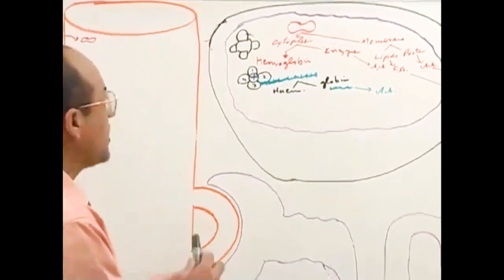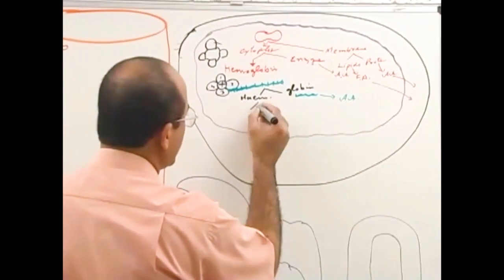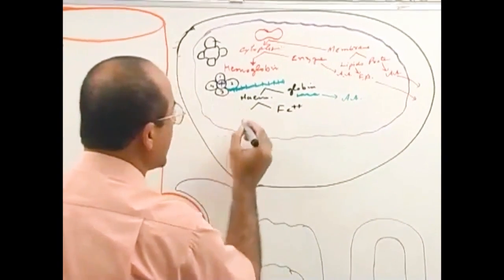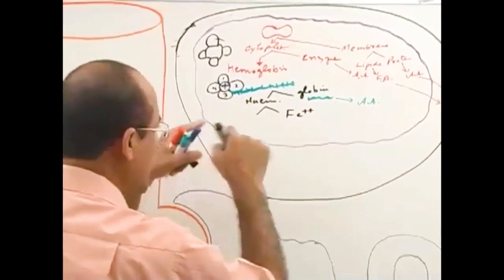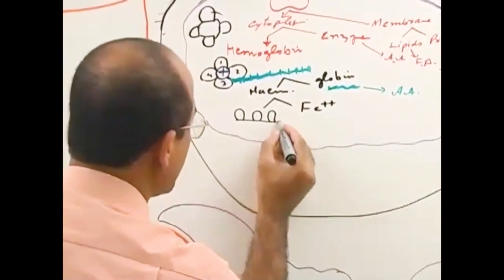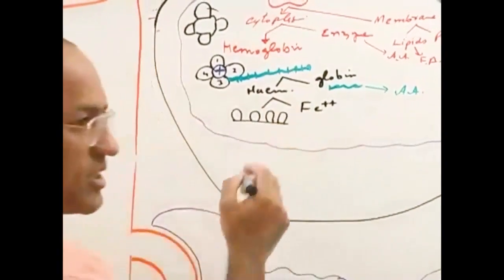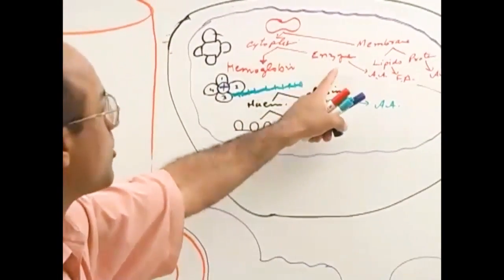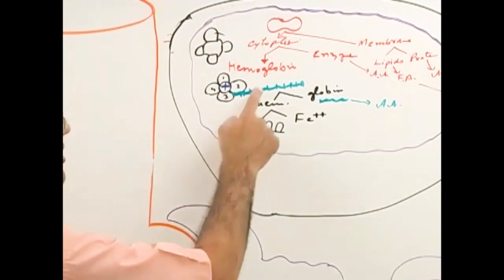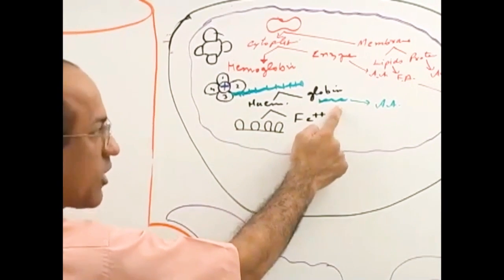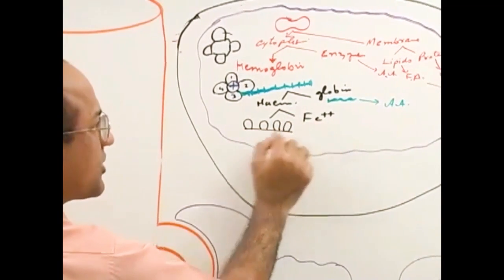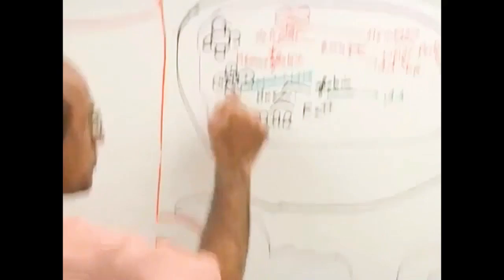So heme will be divided into two components. Iron will be released out of heme, and what is left behind is the protoporphyrin ring. That ring is opened. Are you understanding? We were destroying the RBC and we destroyed the membrane, we destroyed cytoplasmic enzymes, we were left with the hemoglobin. Hemoglobin was broken into heme and globin into amino acids. This heme component was opened, iron was removed, we were left with the open protoporphyrin ring.